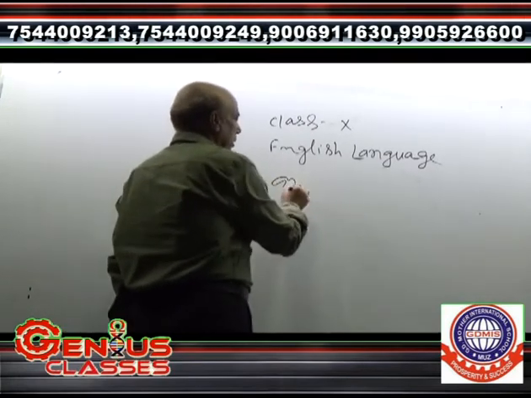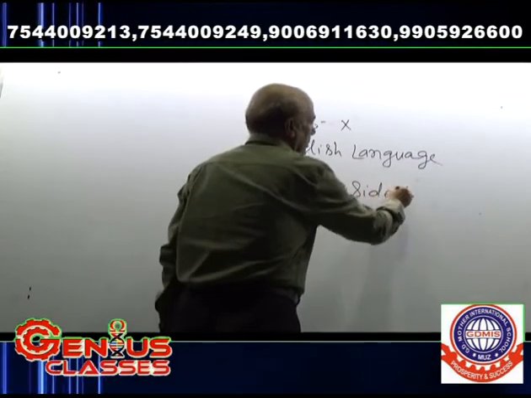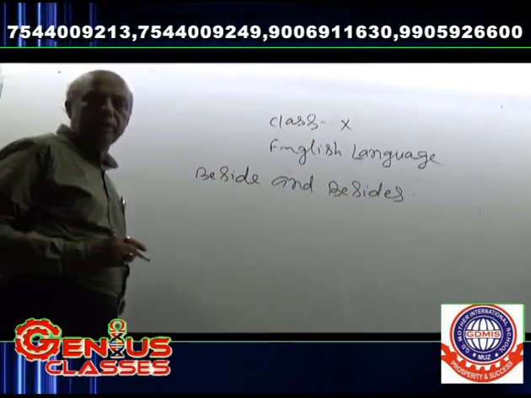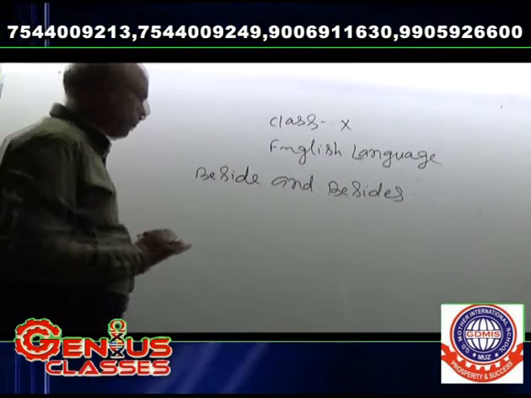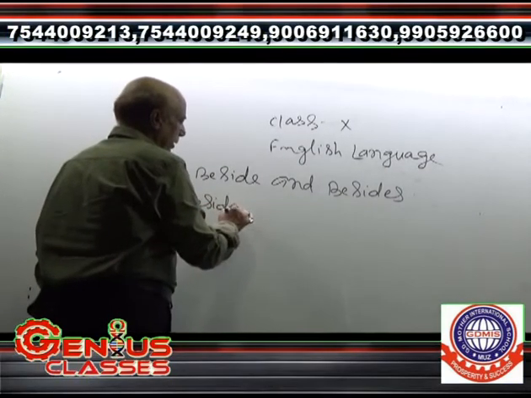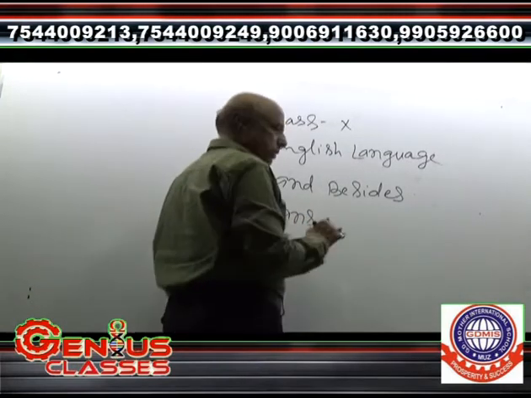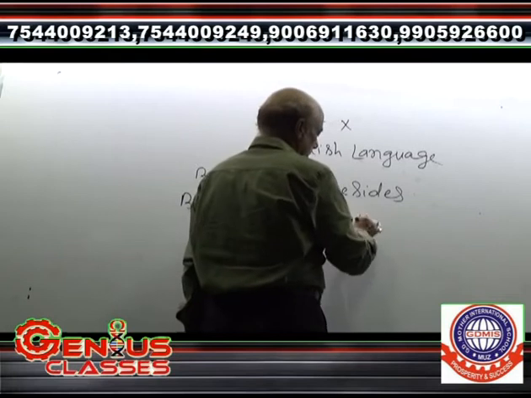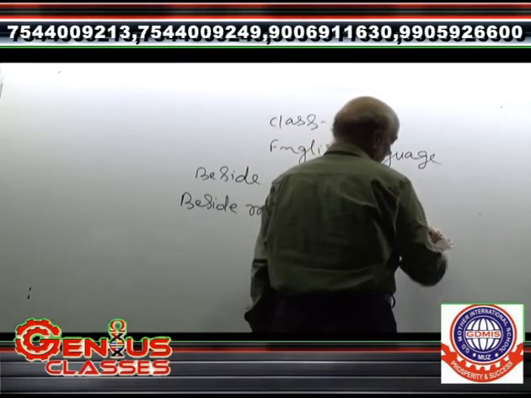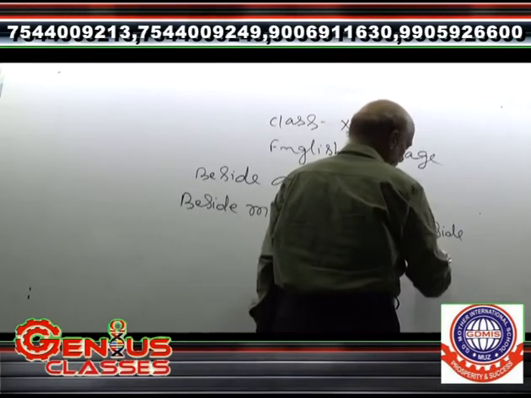Beside and besides. There are two. Beside means just by the side of.